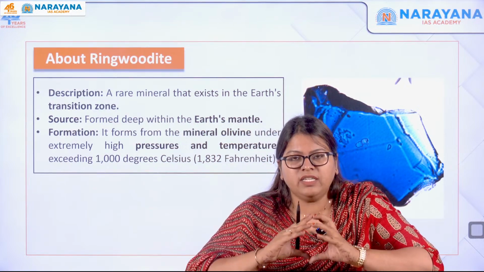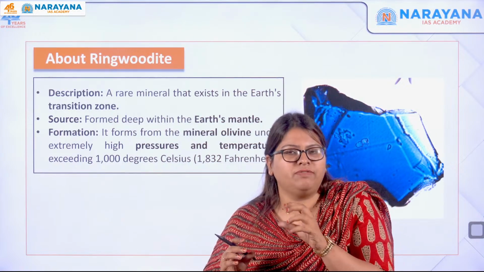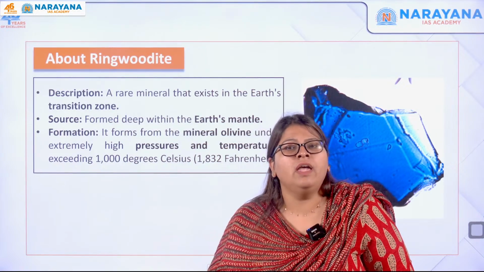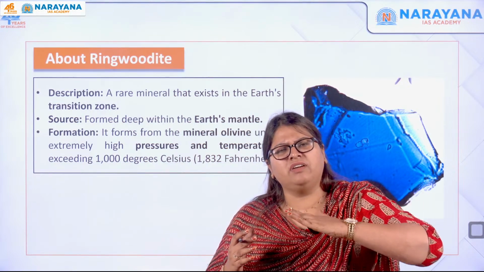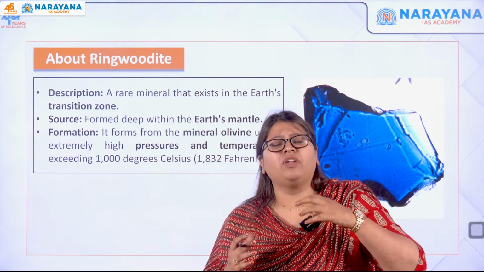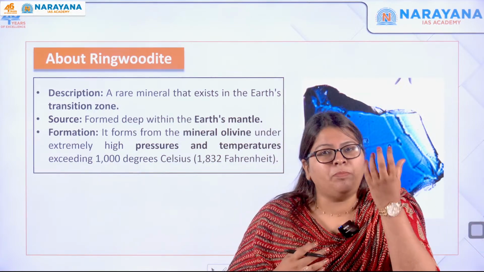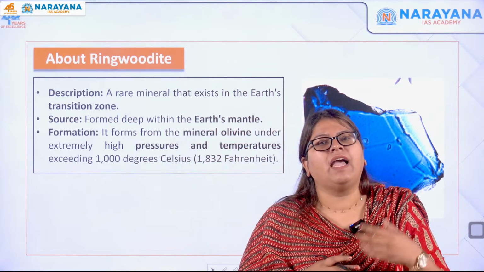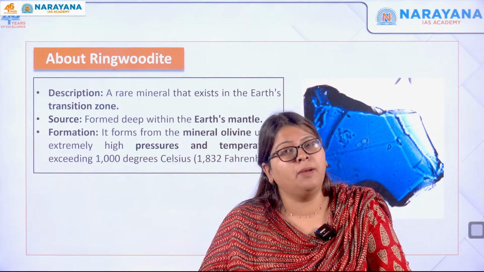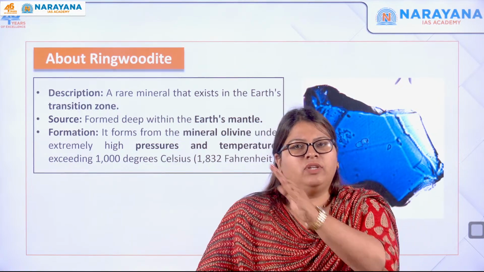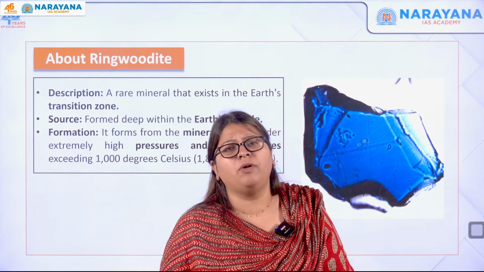In this transition zone, the water is trapped, and that is where we find this ringwoodite, and that can also trap it. And sometimes, when the water touches the highly hot material of the mantle, the melting point of that mantle material reduces, and that is why it forms magma, and that can come out in the form of volcanic eruptions, in the form of lava.